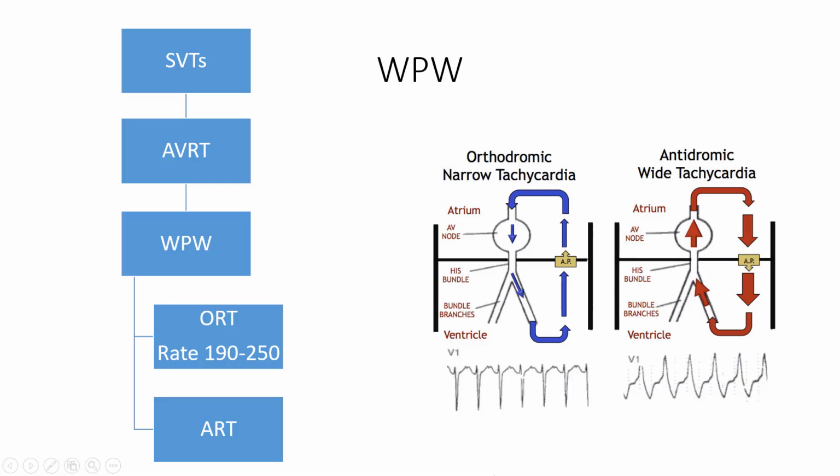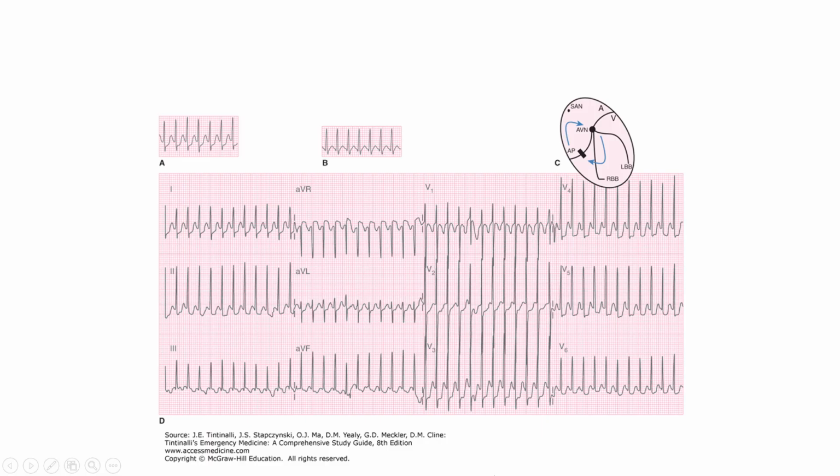The antidromic version of the WPW tachycardia does just the opposite. Antidromic means against the way, and you can see how the electrical impulse comes down through the accessory pathway, comes back up through the bundle branch, through the His bundle, and through the AV node. Now, this retrograde conduction produces this wide bizarre QRS complex, which in V1, if you compare it with the other V1, you can see where in antidromic, that wide complex tachycardia looks a lot like ventricular tachycardia. Let's look at some 12-lead EKGs and see how these WPW syndrome tachycardias might look.